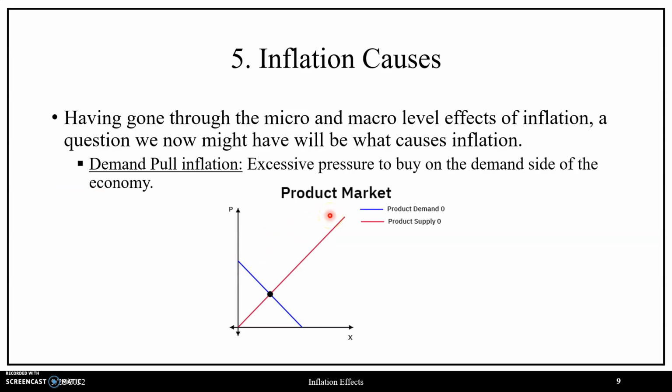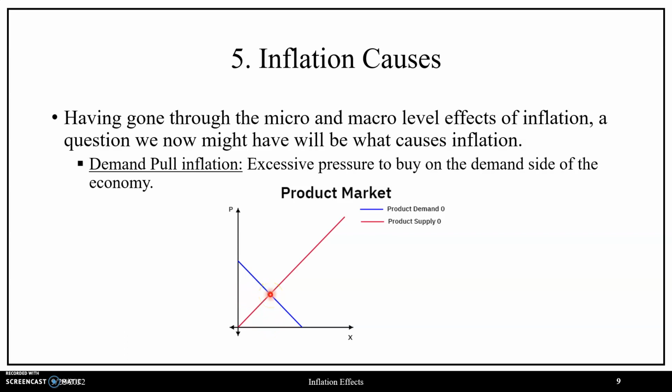So to demonstrate demand pull inflation, here we have the product market for a single good or service. We have price on the vertical axis and we have quantity on the horizontal axis, a downward sloping market demand curve, and an upward sloping market supply curve. The market is in equilibrium when buyer and seller behavior is compatible with one another, which occurs at the intersection of market demand and market supply, giving us the unique quantity level as well as a unique price point as well.